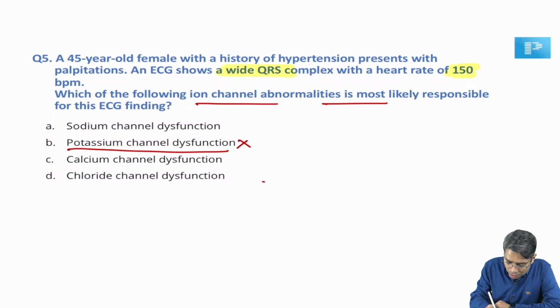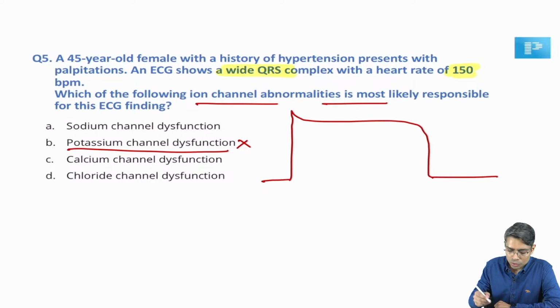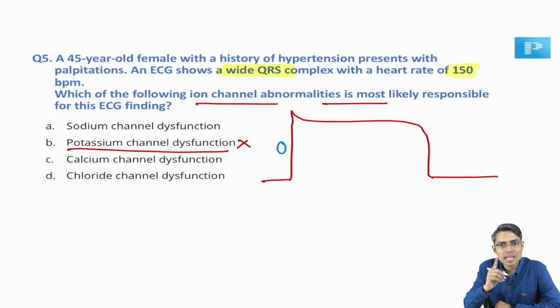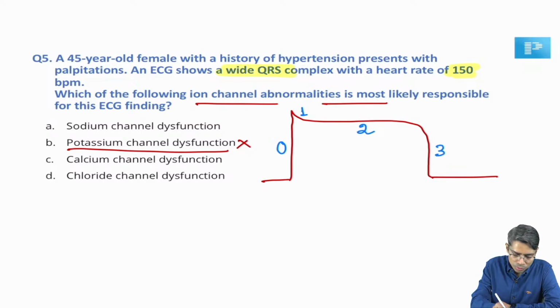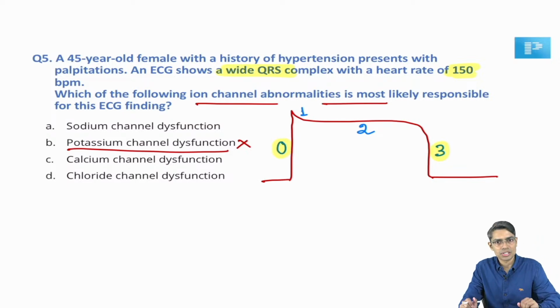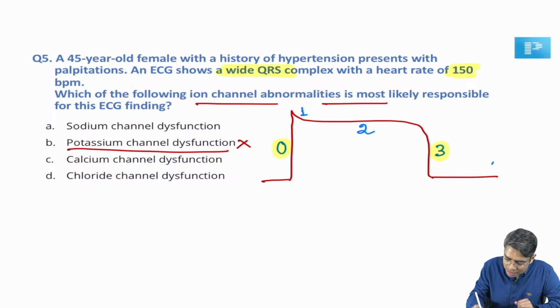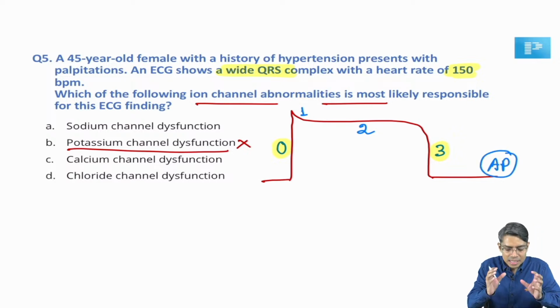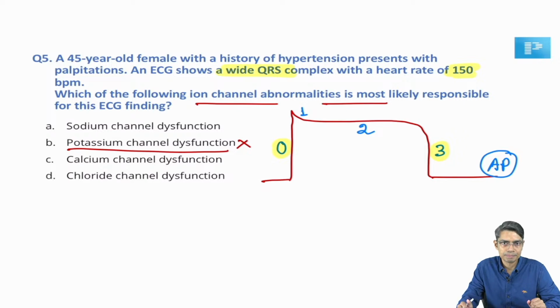So we have already seen that the action potential of ventricular muscles looks like this. Look at this. In this action potential, you all know that this is phase number 0. What is phase number 0? Depolarization phase, right? Then this is phase number 1, then phase number 2, and this is phase number 3. So phase number 0 is depolarization, phase number 3 is repolarization. This is an action potential recorded from a single myocardium cell.